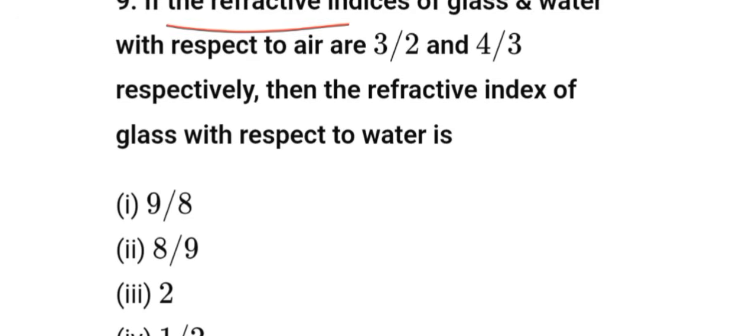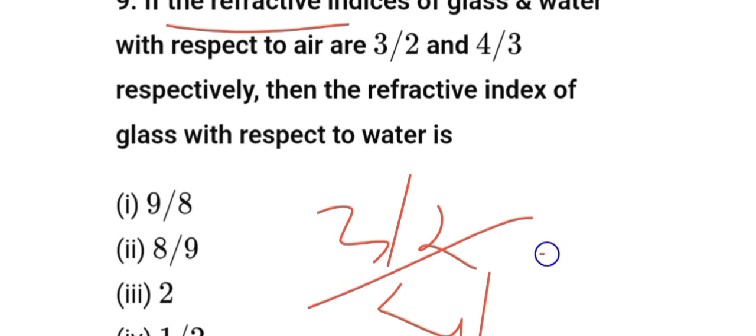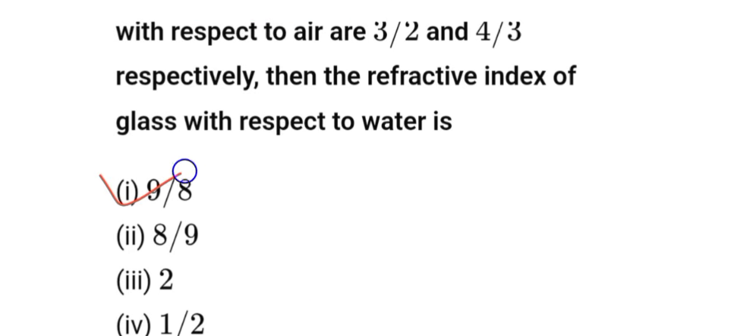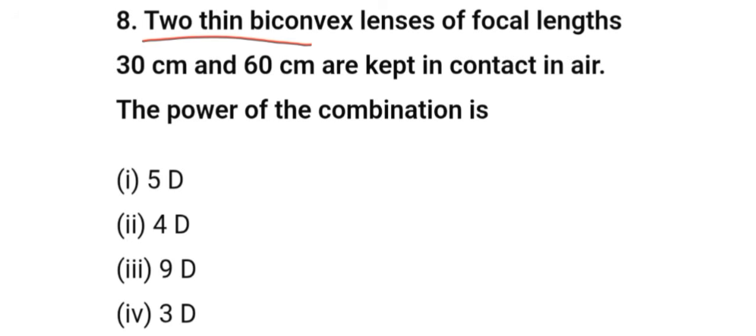If the refractive indices of glass and water with respect to air are 3 by 2 and 4 by 3 respectively, then the refractive index of glass with respect to water is 3 by 2 divided by 4 by 3, which is 9 by 8.